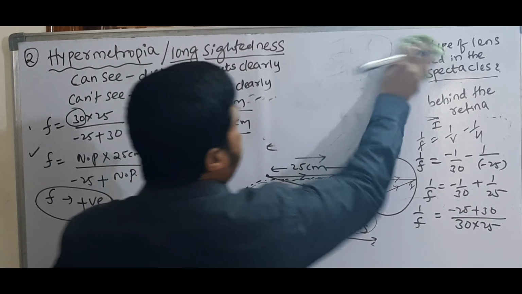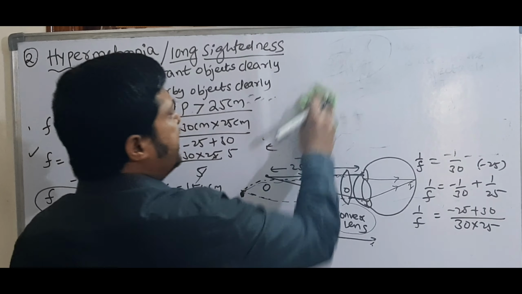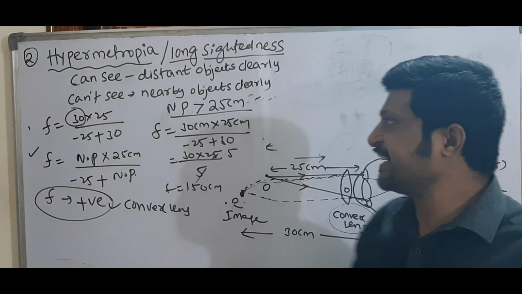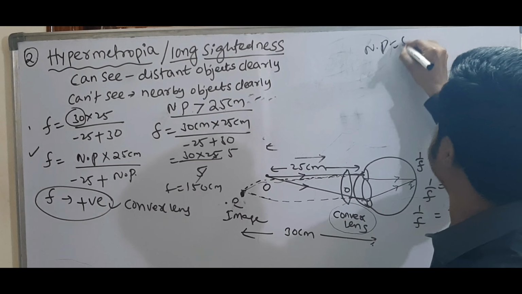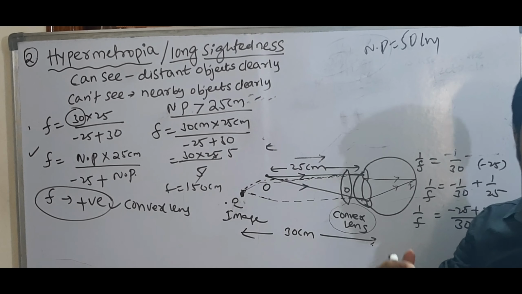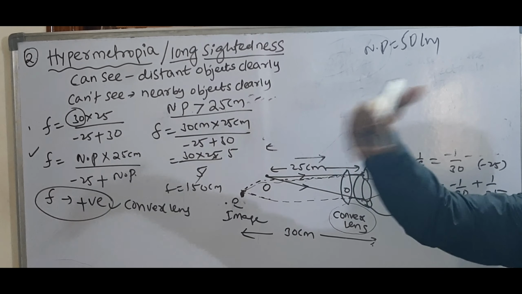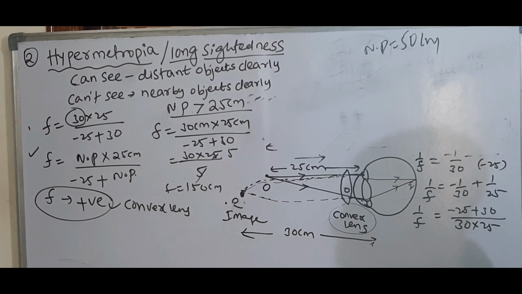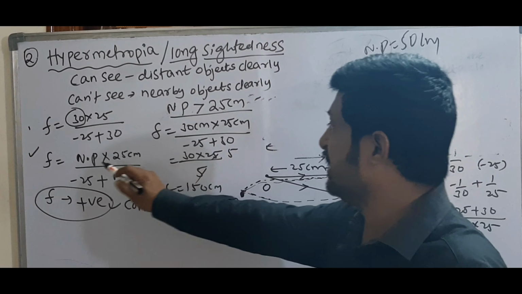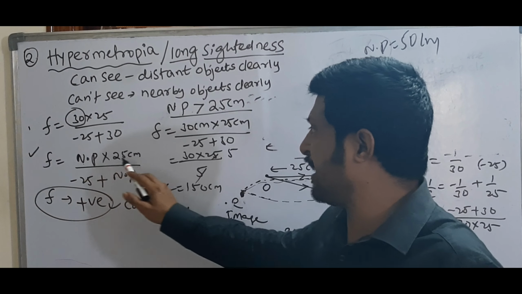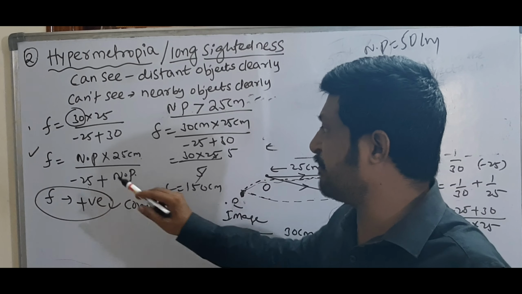Suppose another person is also suffering with hypermetropia. His near point is 50 centimeters. That means only when the object is at 50 centimeters is he able to see it. Which type of lens is useful? A convex lens. But what is the required focal length? Write the formula: focal length is equal to near point into 25 centimeters by minus 25 plus near point.